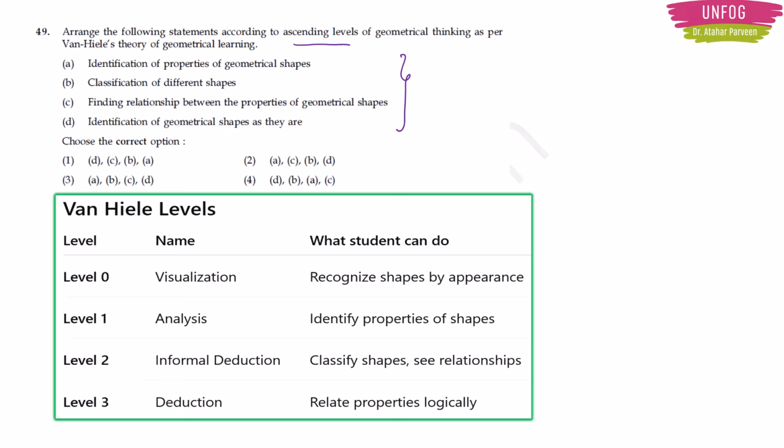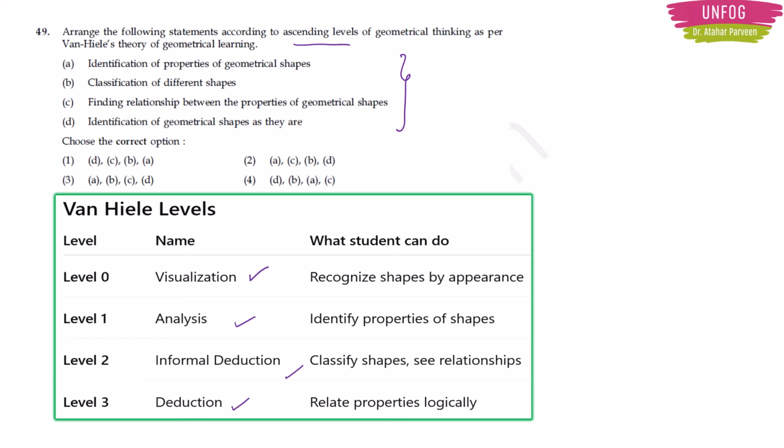Level 0 is talking about visualization. Here the shapes are recognized by appearances by the learner. Then it is analysis. Then comes informal deduction. Then finally comes deduction. Right. So these are the 4 levels.